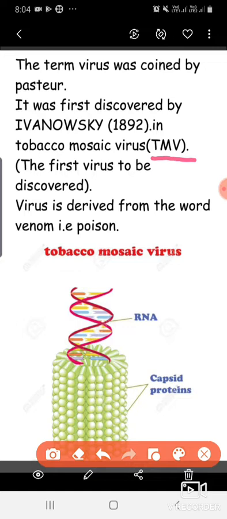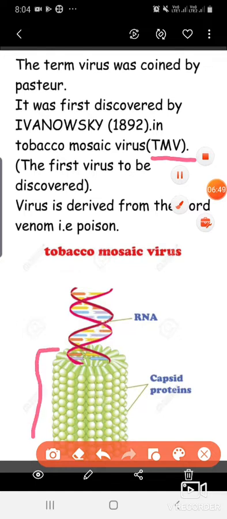So they are even smaller than bacteria. That was the virus. So the first virus that was discovered was the TMV, tobacco mosaic virus. And the word virus is derived from the Latin word meaning venom, that is, poison. This is the diagram of the tobacco mosaic virus.